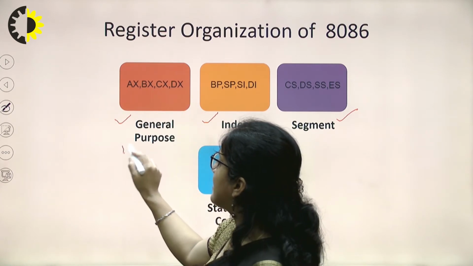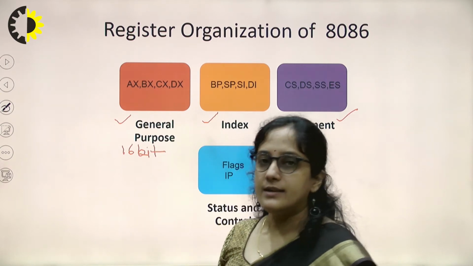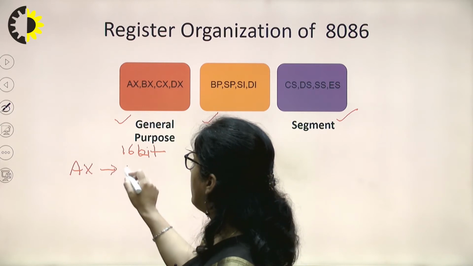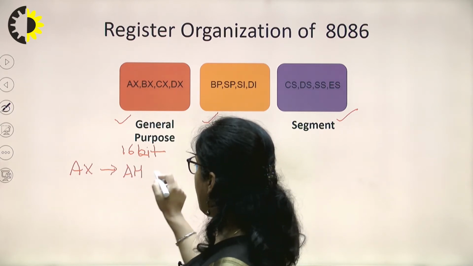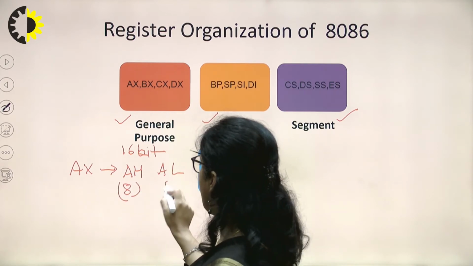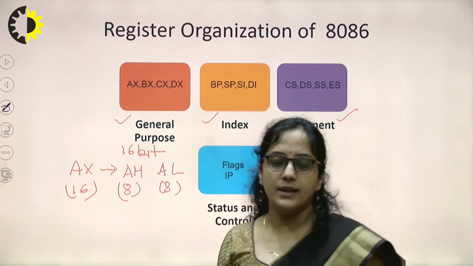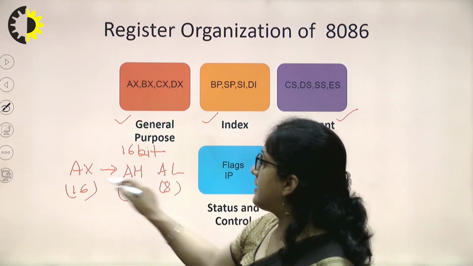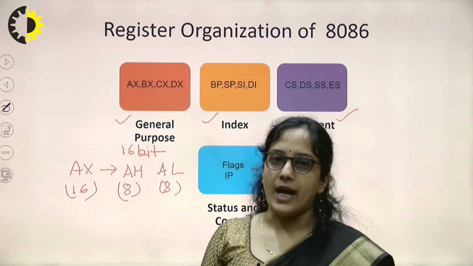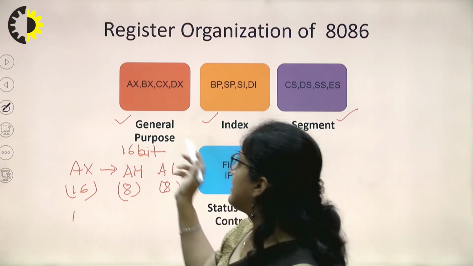Each of them is 16-bit, and we can use AX as a group of 2 registers, AH and AL. AH is 8-bit, AL is 8-bit. So if we need to operate on 8-bit data, we can break the AX register into 2 parts, AH and AL. H is for high, L for low byte. And similarly, we have BX, CX, DX.